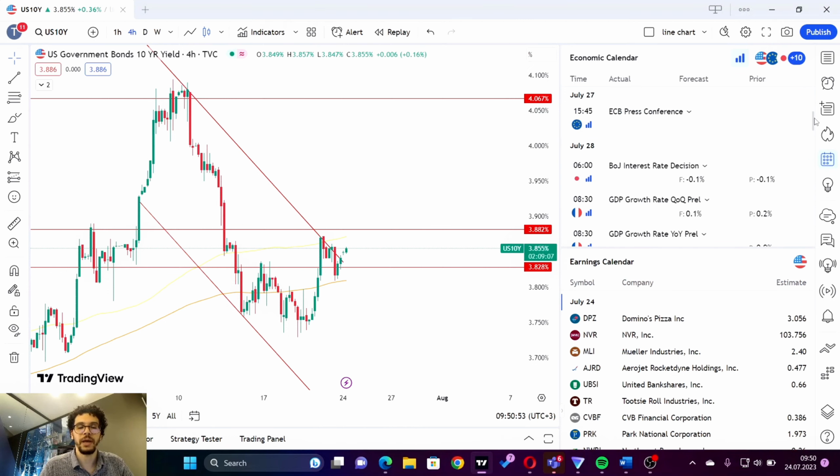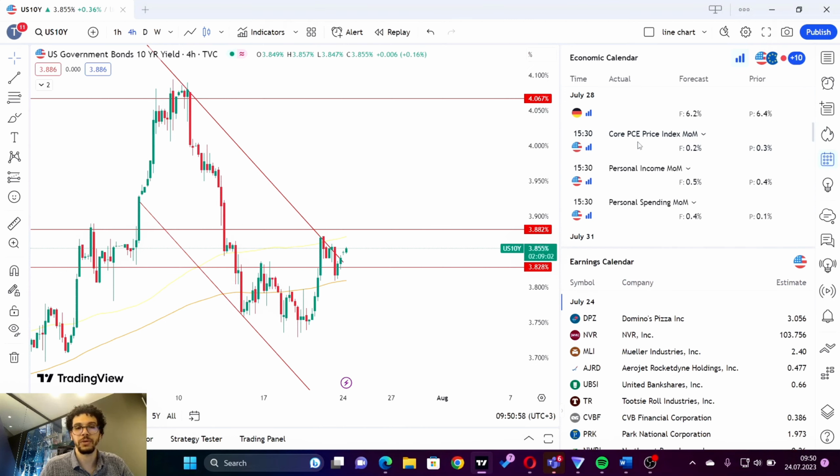Here on Friday we have important data coming, the core PCE and also the personal income. The core PCE is one of the most important parameters that the Reserve, especially Powell, always watches, gauging inflation through it. So we will see how it will be. If it is lower than expected, it will be very positive for the Federal Reserve in fighting inflation. So those are the most important data.